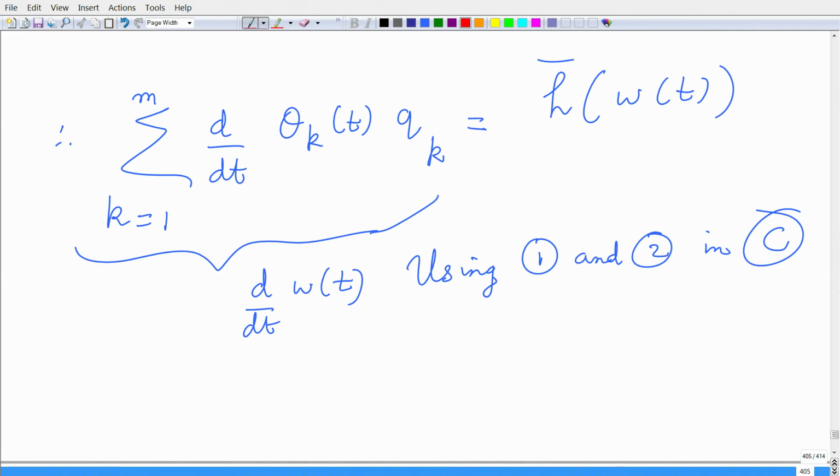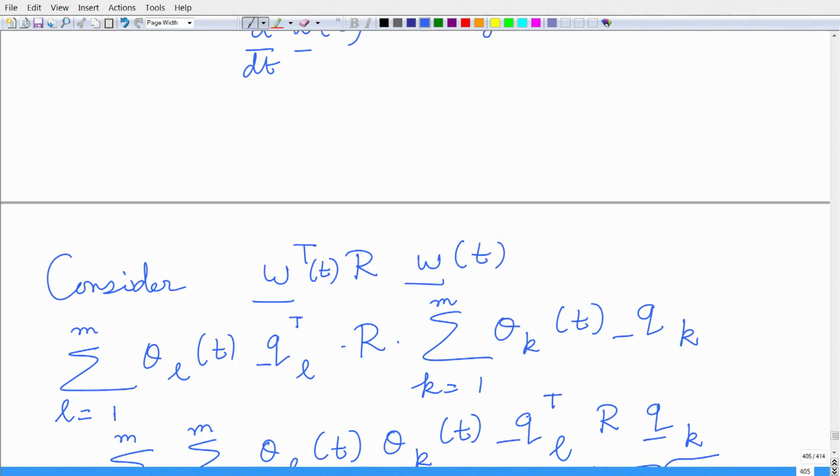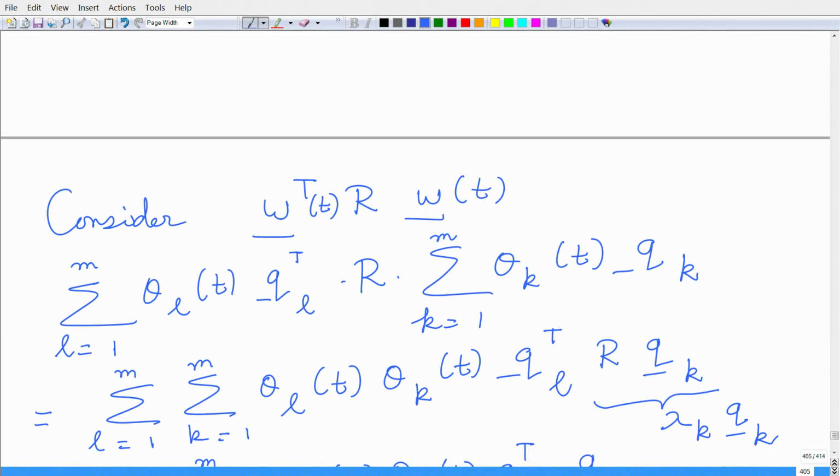The left hand side of this equation, dw of t by dt, is basically the summation k equals 1 to m of d by dt of theta k of t times this vector qk. Now, I have to expand my h bar of w, and it requires two terms.